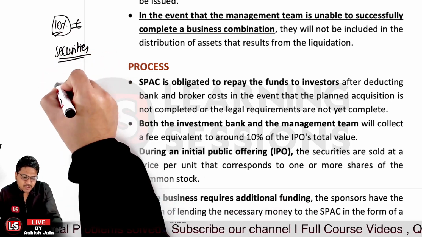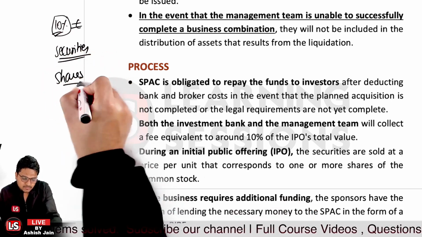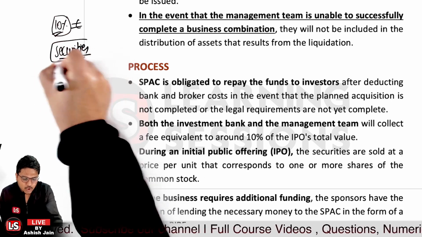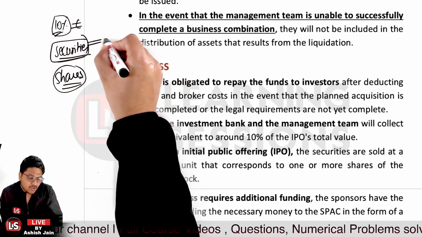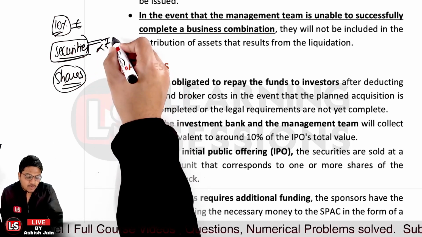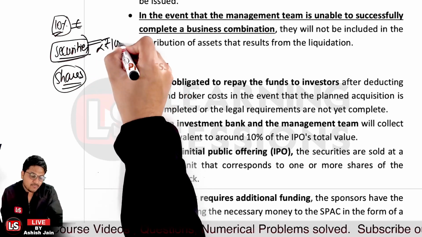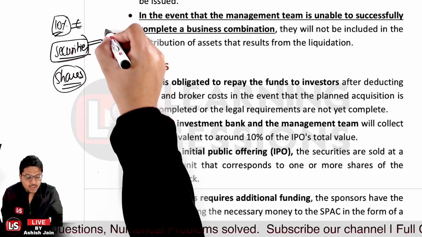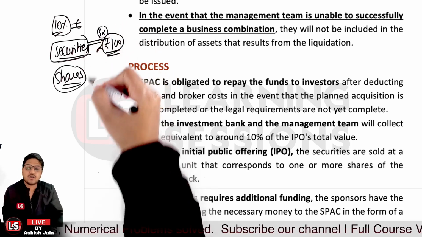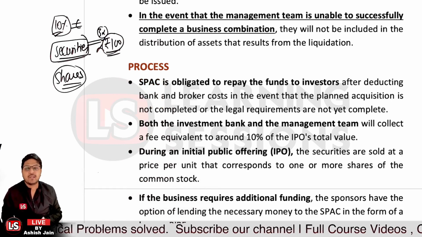On one hand, the shares were issued in the IPO, and on the other hand, securities were also issued, right? Now these securities will be issued at a price that is a multiple of one or more units of the shares. Let's say one unit of the share price was at rupees 100, so it may be the case that the securities are being issued at 3 times the share price, or 4 times the share price, or whatever the scenario is, right?